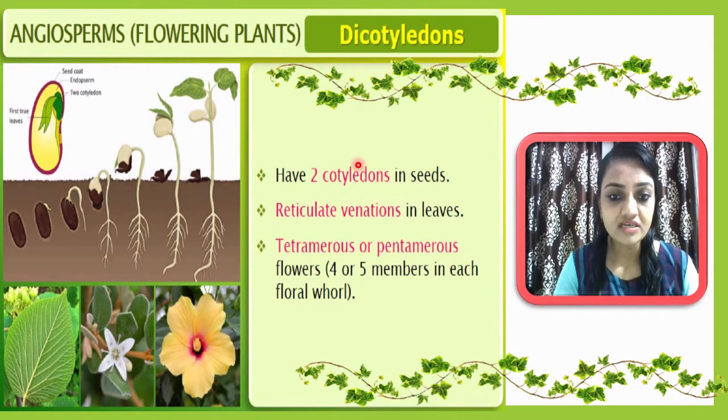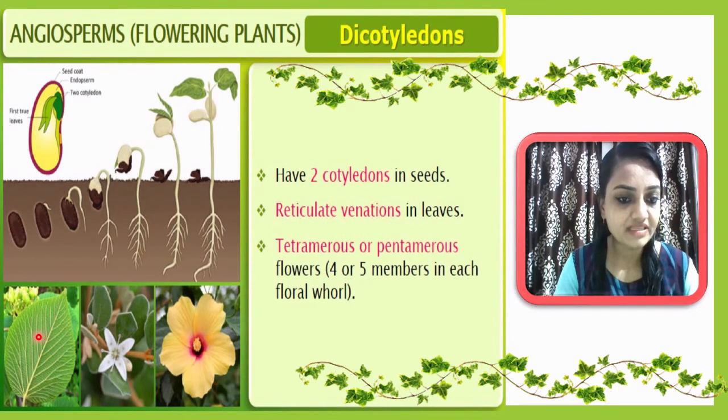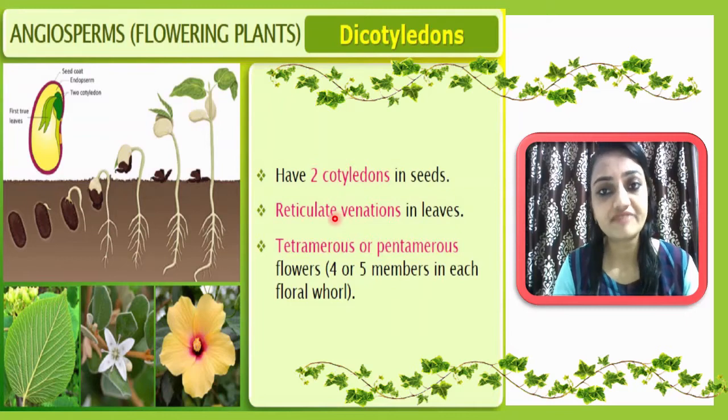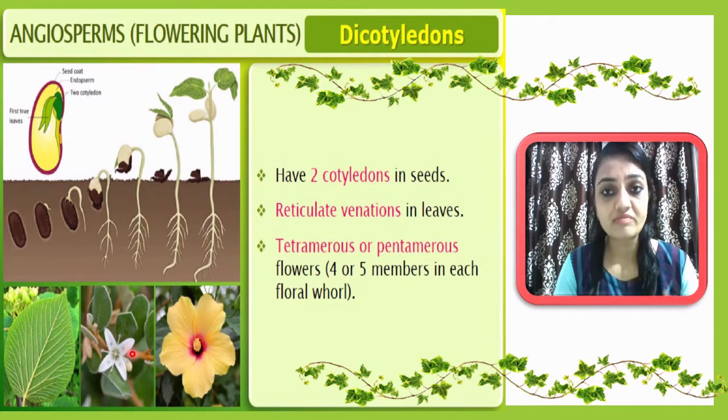One very good observation is inside the leaf. If you observe the leaves, they will have reticulate venation, a web-like venation. This is also a very good characteristic of dicotyledons. Then tetramerous or pentamerous: each structure will be in 4 or in 5 numbers.